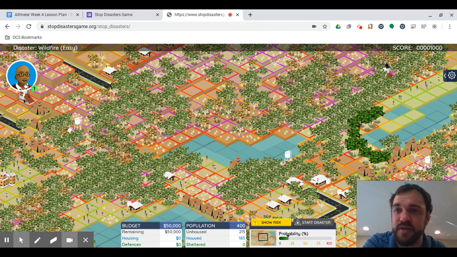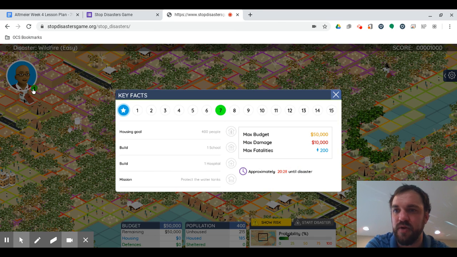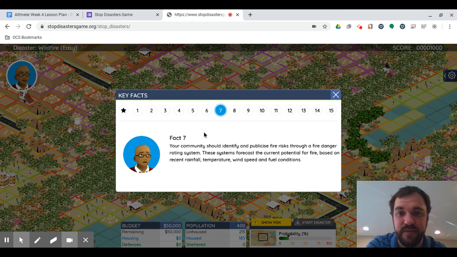Now you see up here this person has 1 here. Sometimes they'll say 1, 2, 3. They have something to tell you. So when you see this, just click on it, and you're going to see one thing lit up right here, 7. So you click 7, and it tells you: Fact 7, your community should identify and publicize fire risk through a fire danger rating system. These systems forecast the current potential for fire based on recent rainfall, temperatures, wind speed, and fuel conditions.